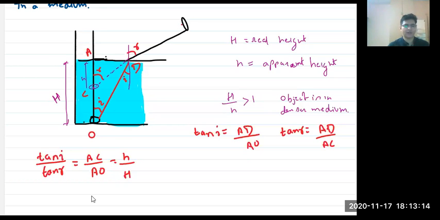Yes or no? Till this point, anyone have any issue? No? Easy? Okay. And now using Snell's law at point D.